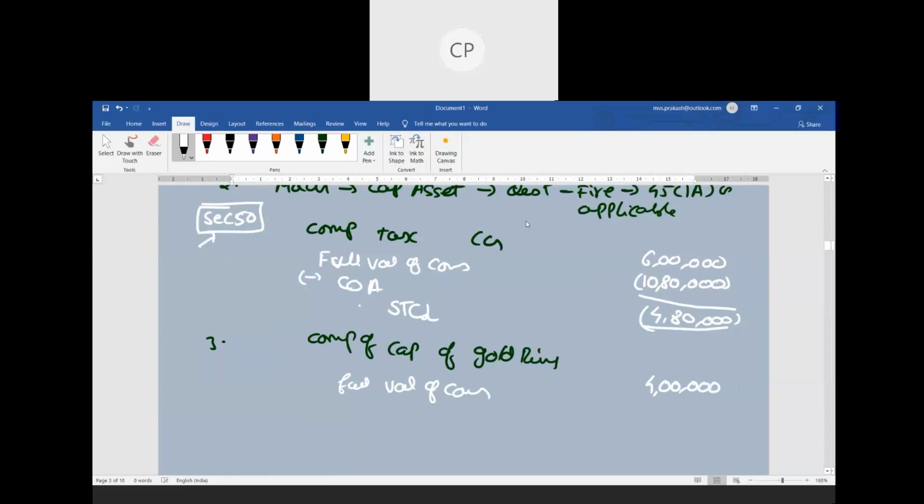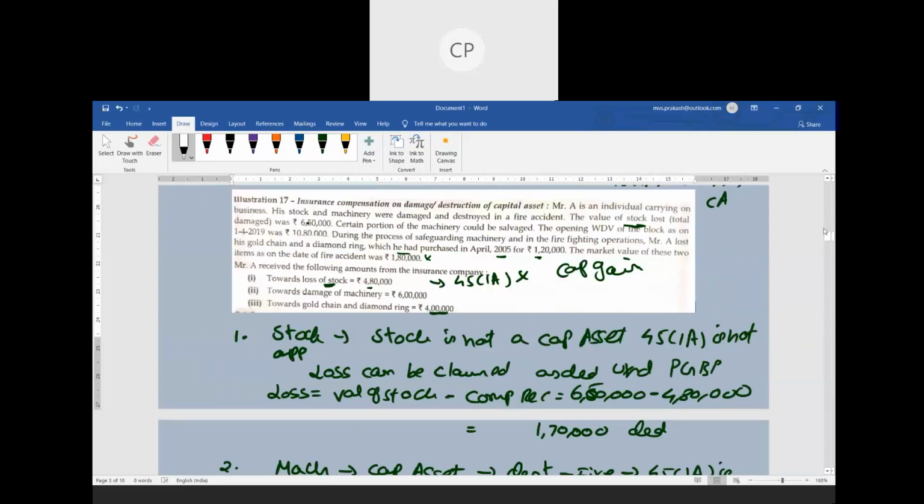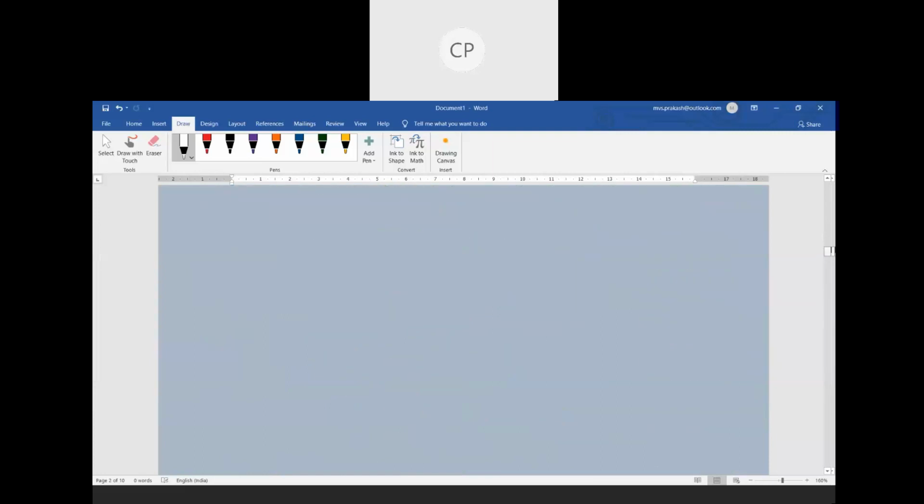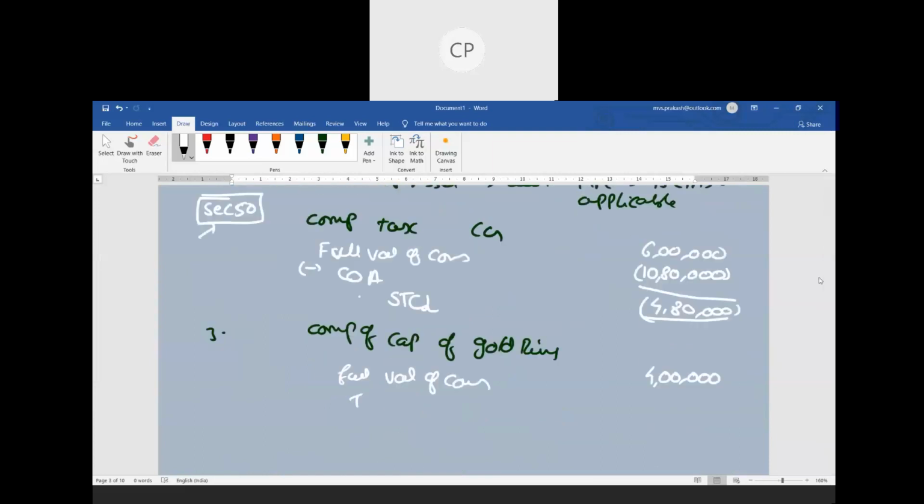Now when was this purchased? This has been purchased in 2005. When did the accident happen? The accident happened on 1st January 2019. So that gold chain and diamond ring was used for a period of more than 36 months. As it is used for a period of more than 36 months, we will call that a long-term capital asset. So, as it is a long-term capital asset, what should we do? Indexed cost of acquisition has to be provided.